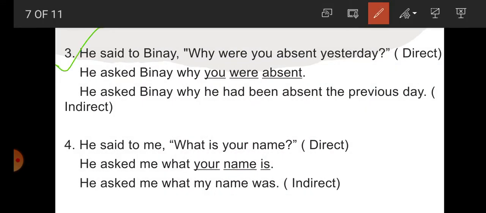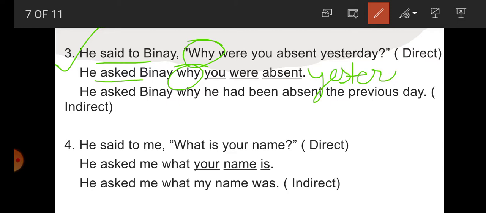Question number 3. He said to Vinay, why were you absent yesterday? Students, first step, change said to into asked. He asked Vinay. Now what is the question word here? Why. So write why here. After that, what is left, students? Were you absent yesterday?